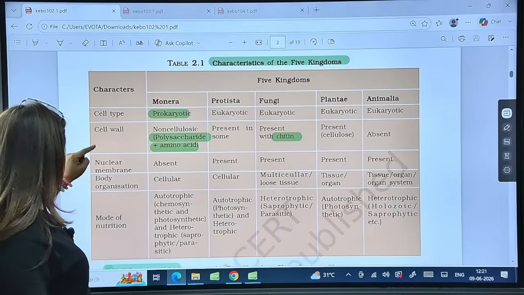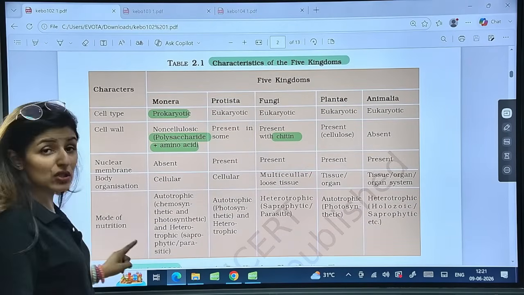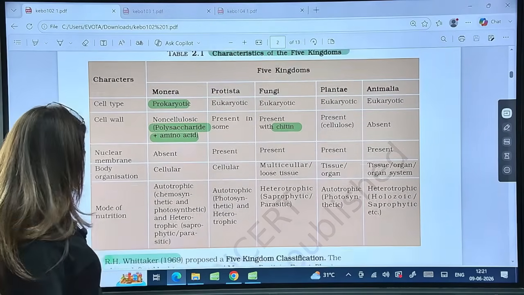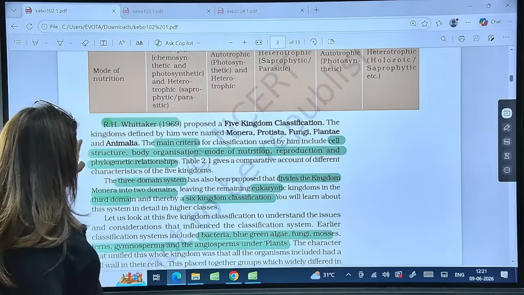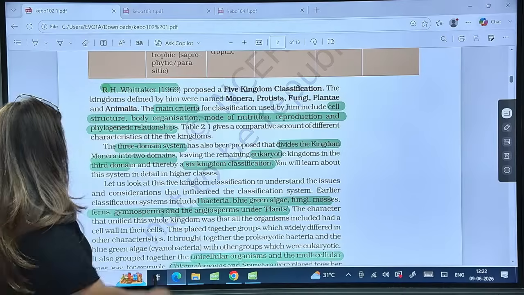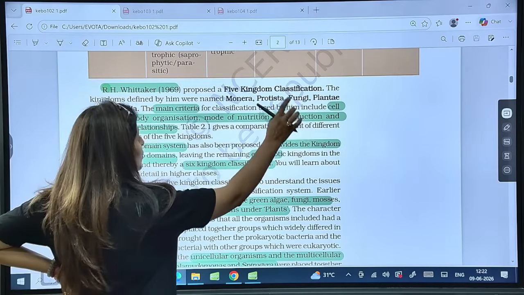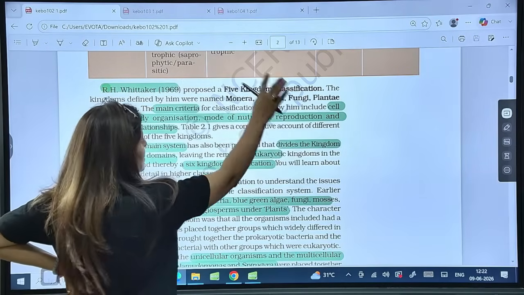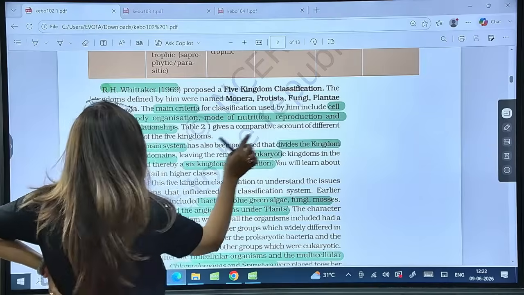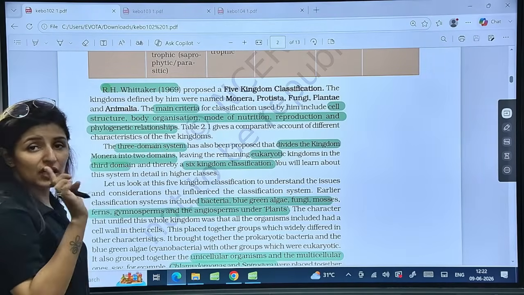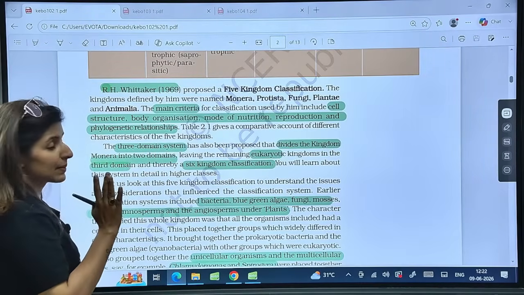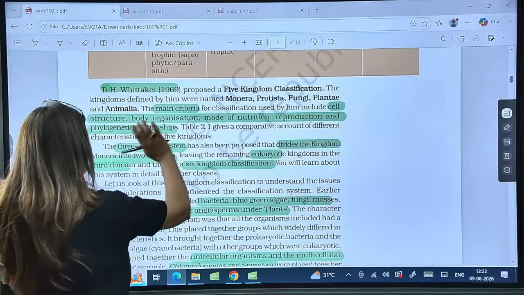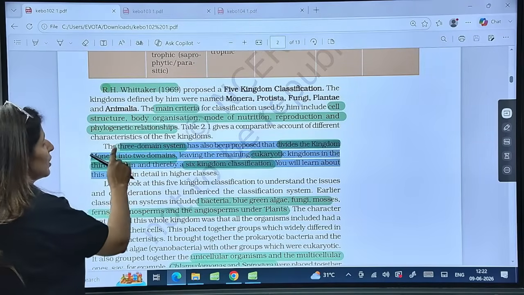Cell type, cell wall, nuclear membrane, body organization and mode of nutrition. Is this point clear? Now see, it's written here as well: cell structure, body organization, mode of nutrition. Other than that, what is written here? Next is reproduction and phylogenetic relationship. They have not included this earlier. Is this clear? So reproduction and phylogenetic relationships are also included.